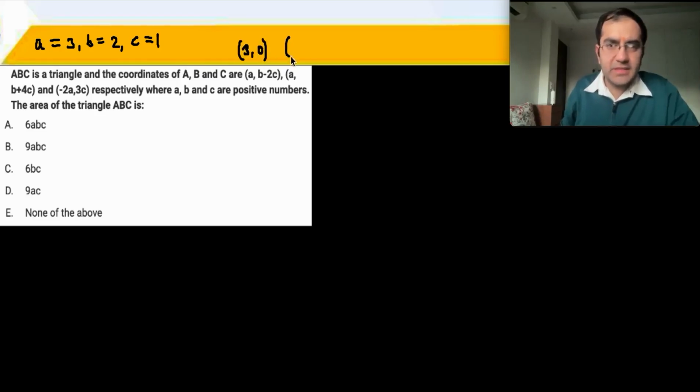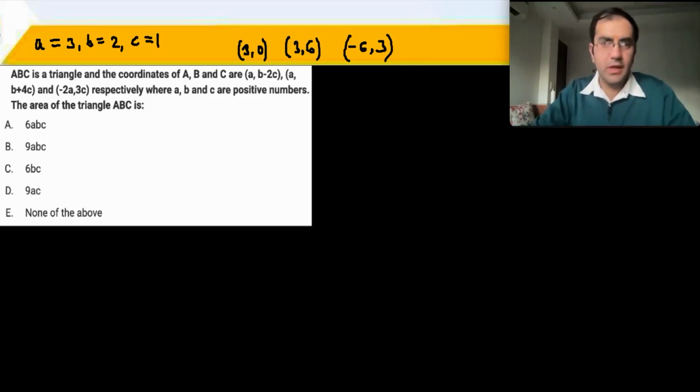And that is A, 3, comma, B plus 4C. That's 2 plus 4, 6. And minus 2A, that's minus 6, comma, 3C, that's 3. And now we plot very quickly. Do we need to plot?